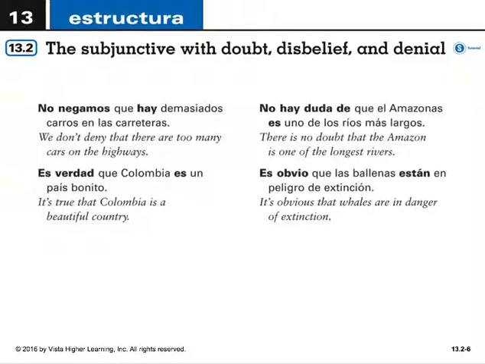If we were to change these around and say, en vez de no negamos, we don't deny, let's say we deny it, the verb would also change into the subjunctive mood, as I said before, to express the inexistence of that notion. Negamos que haya demasiados carros en la carretera. O igual no es obvio que las ballenas estén en peligro de extinción. O no es verdad que Colombia sea un país bonito.